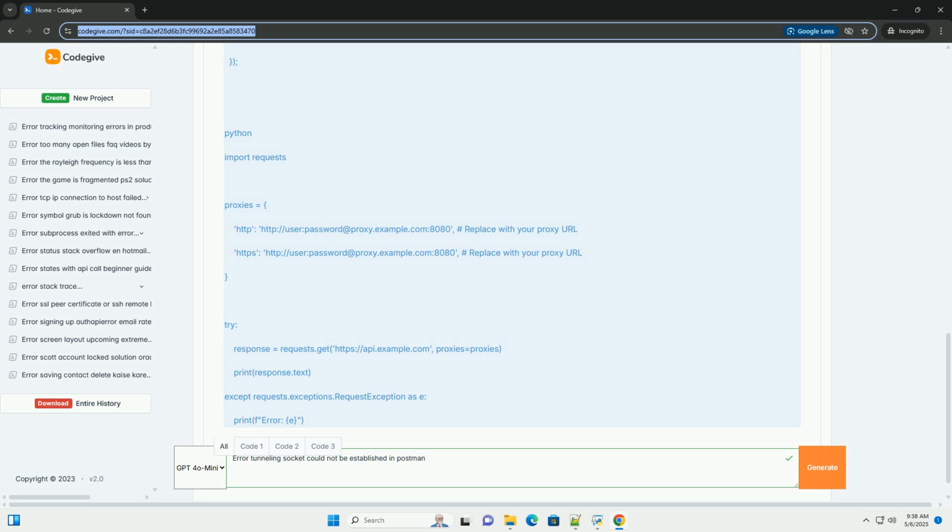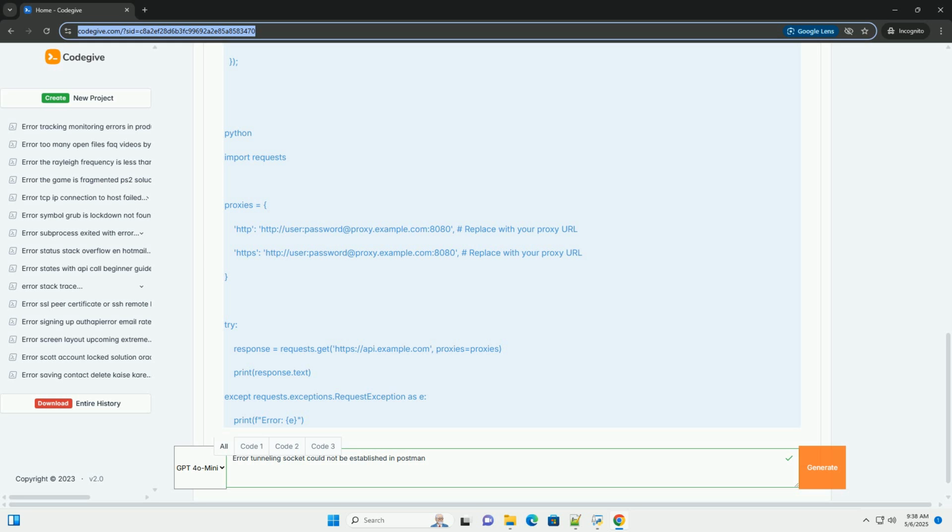6. Code examples, illustrative proxy configuration. While you don't write code inside Postman to fix proxy problems, understanding how proxies are configured in other contexts can be helpful for understanding the overall concepts.